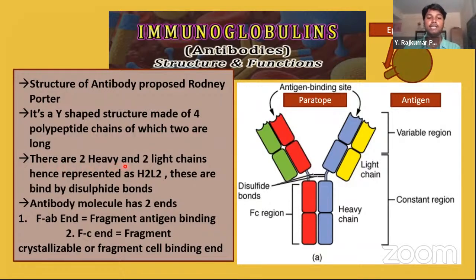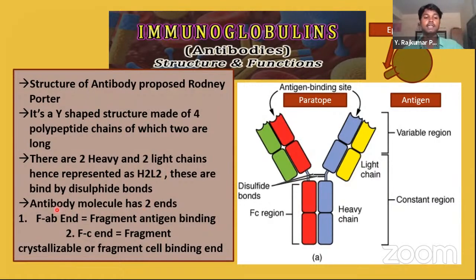There are 2 heavy and 2 light chains, hence represented as H2L2. These are bound by disulfide bonds. Here you can see they are bound by disulfide bonds. The structure is called H2L2. H means heavy chains, L means light chains.